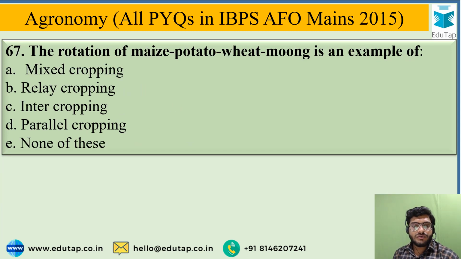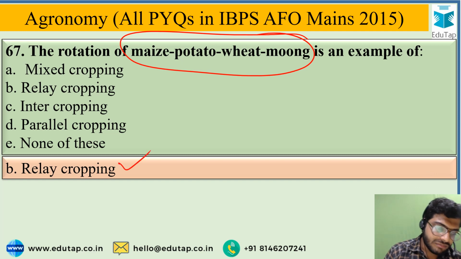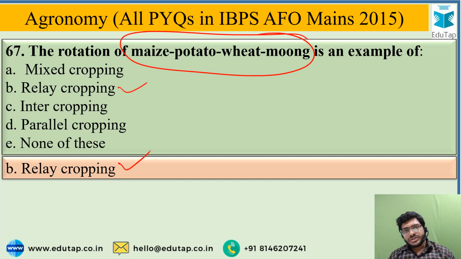The crop rotation of maize followed by potato followed by wheat followed by moong is an example of, and the given options are mixed cropping, relay cropping, intercropping, parallel cropping, or none of these. This example is well known for relay cropping, which means option B is the correct answer. So what is relay cropping? Relay cropping is a type of multiple cropping system in which one crop is sown well before the harvesting of a previous crop on the same field.